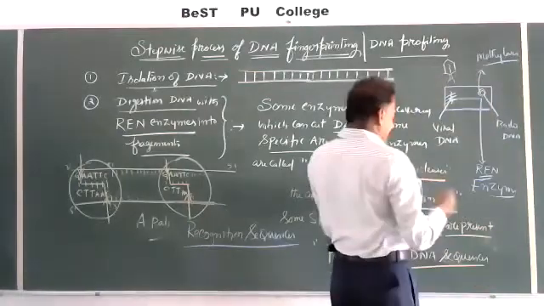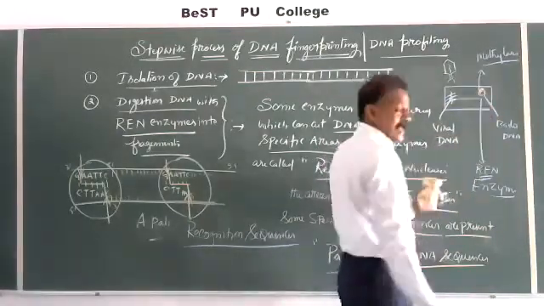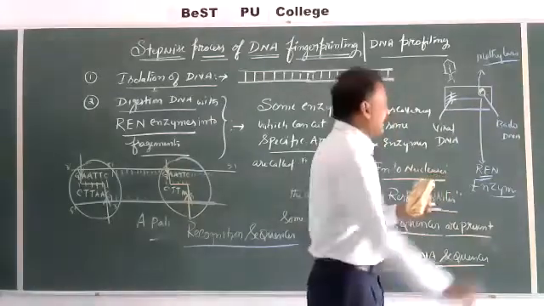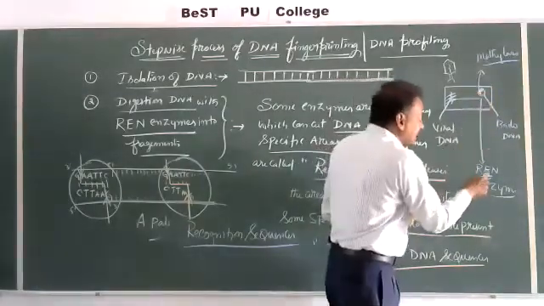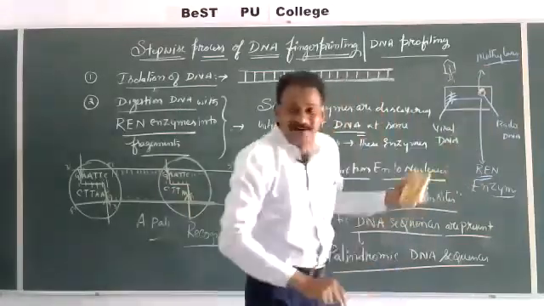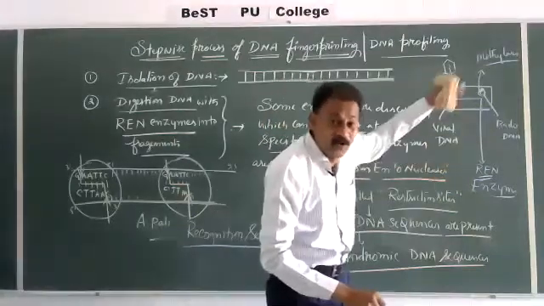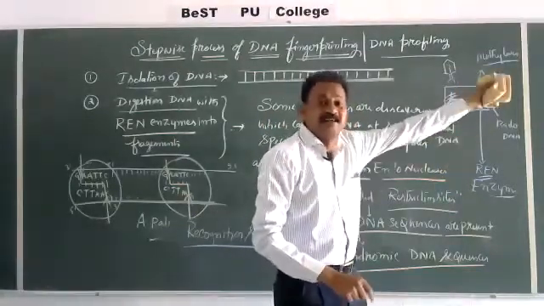This enzyme will add a methyl group to the DNA. So when it adds a methyl group to the DNA, its own enzyme, restriction endonuclease, cannot cut its own DNA because of methylation.